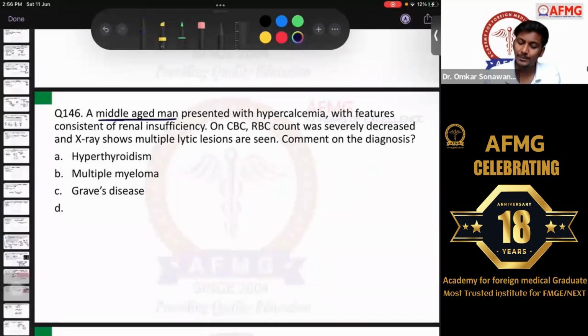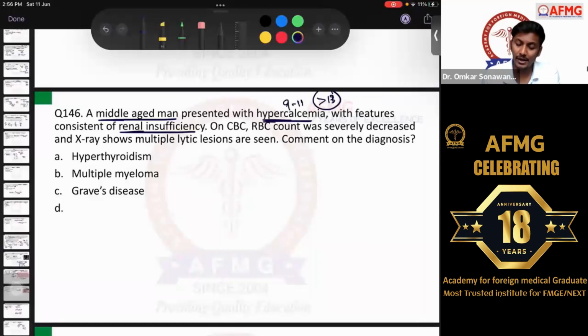A middle-aged man presented with hypercalcemia. That means increased serum calcium levels are there. Normal serum calcium is 9 to 11 milligram percent. So here it would be more than 11 milligram percent usually, and it could be more than 13 in this case. The patient has features consistent with renal insufficiency. That means there is renal damage. Okay, there is also renal damage in the patient.